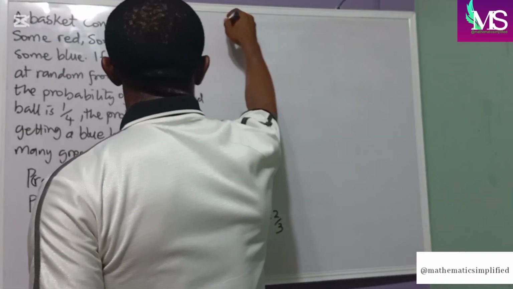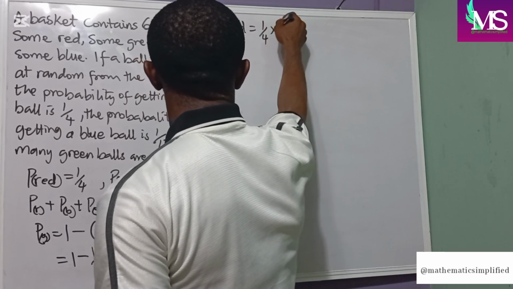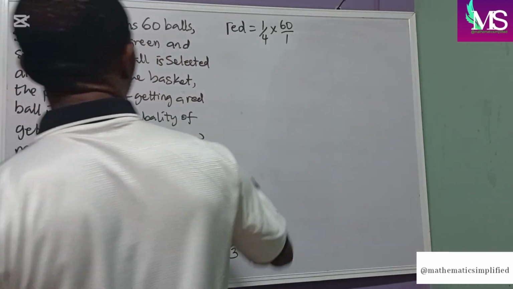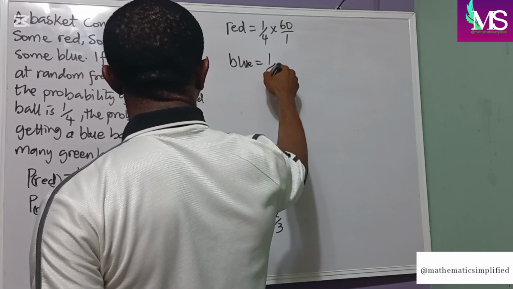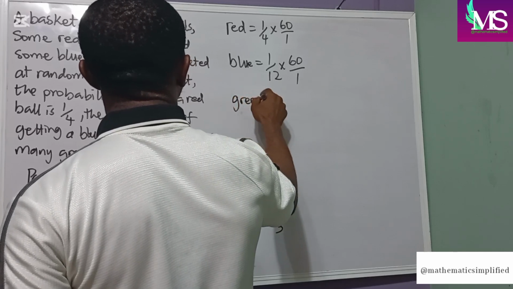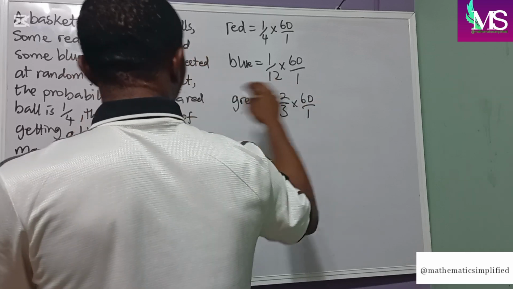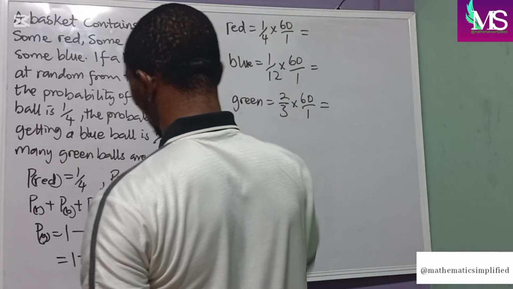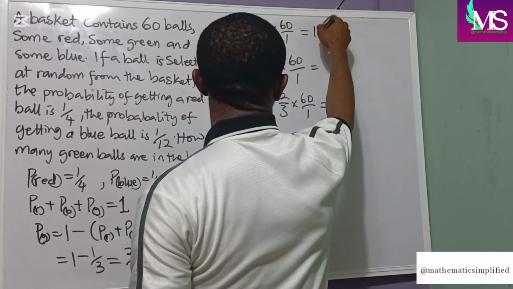Now let's look at red balls. How many red balls we have will be 1 over 4 times the total balls we have, 60 over 1. That's to find the number of balls there. For blue balls it will become 1 over 12 times 60 over 1. Then for green balls it will become 2 over 3 times 60 over 1. So in it all, 4 into 60 will give us 15. So 15 times 1 will become 15 balls.